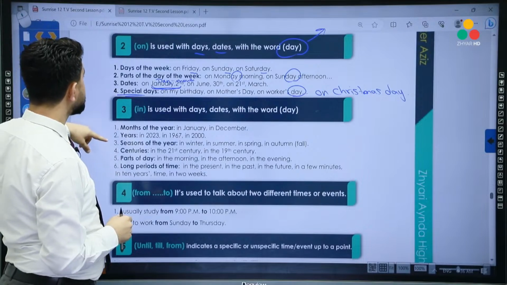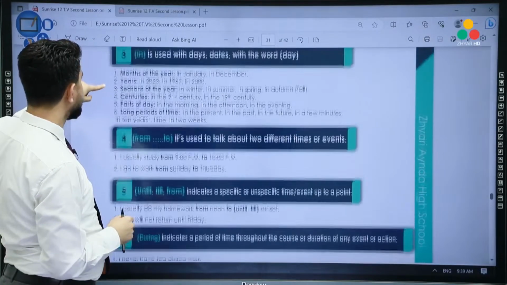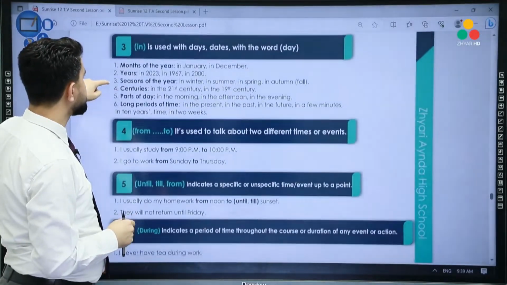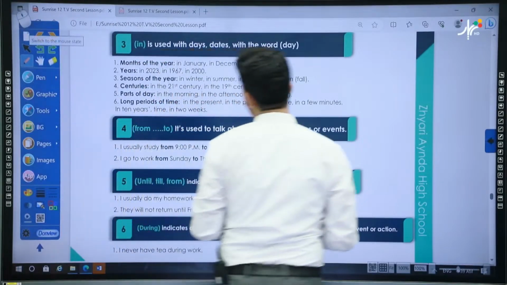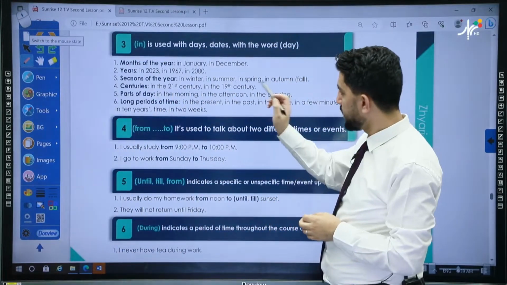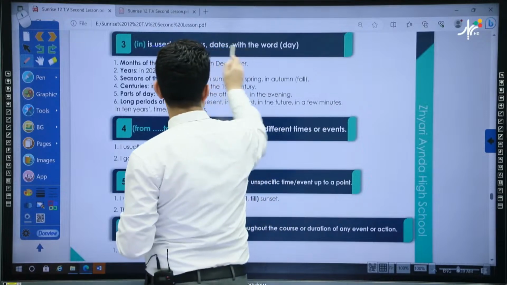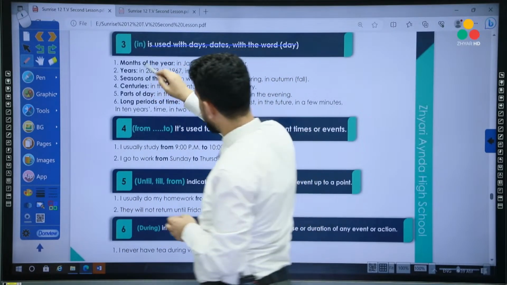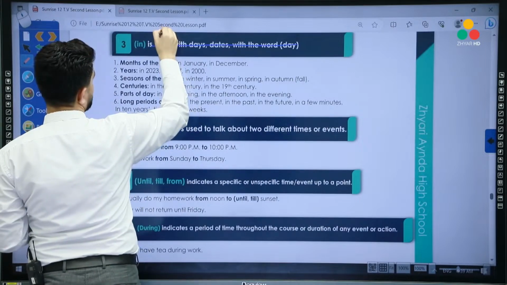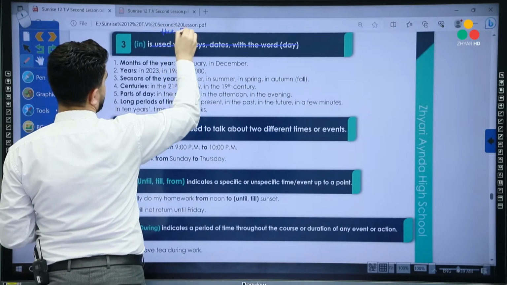Very good. The third preposition here is in. How do we use in here? In is used with the following, okay?